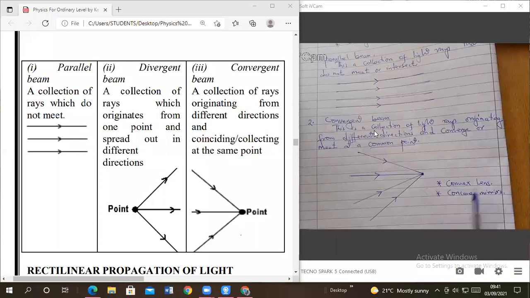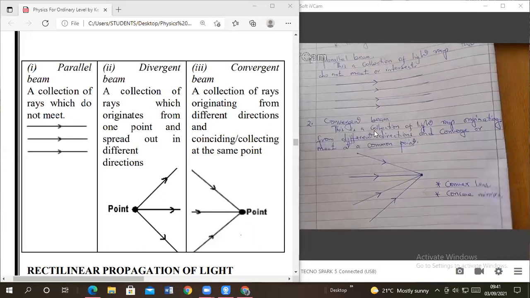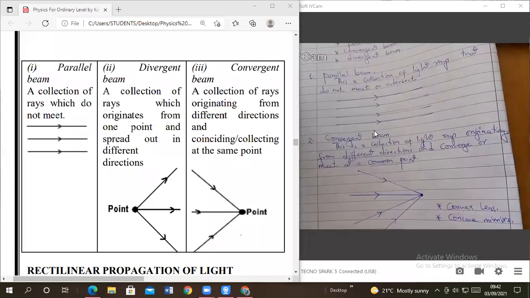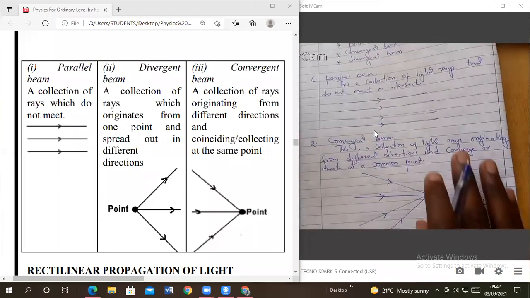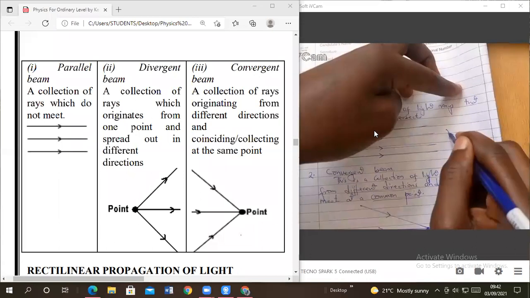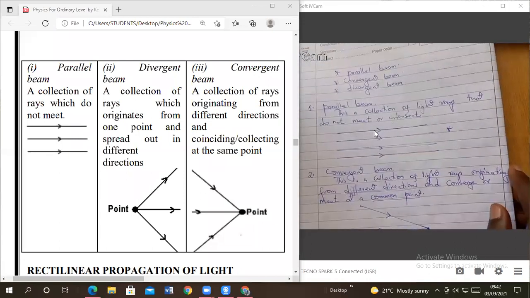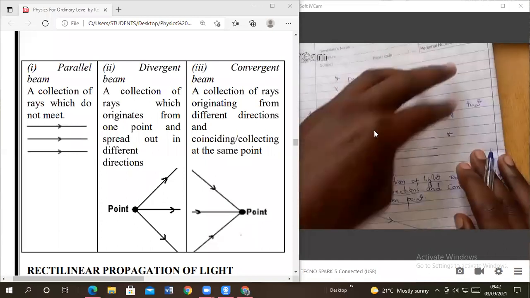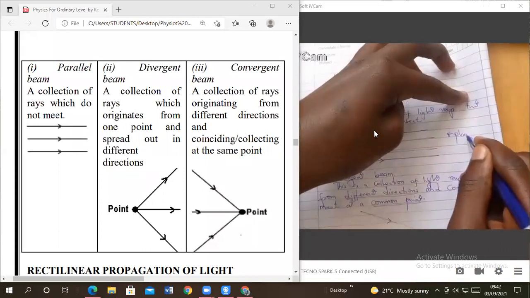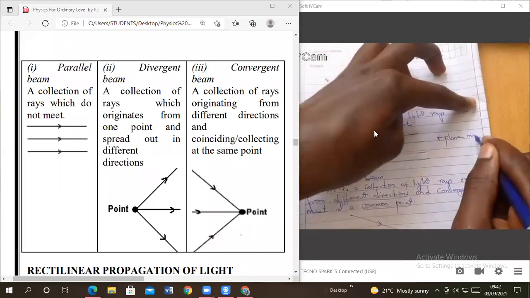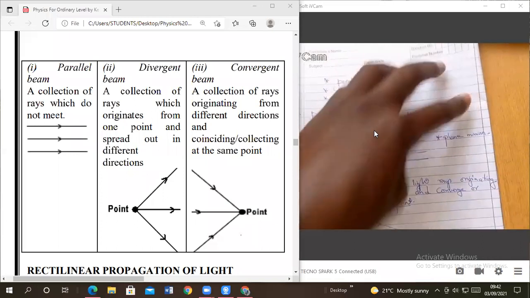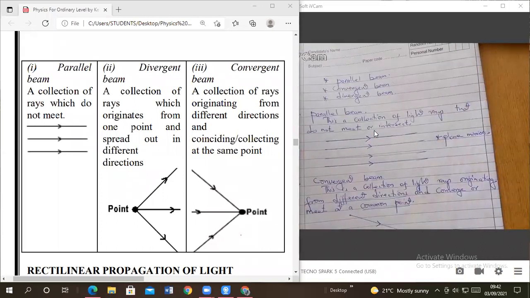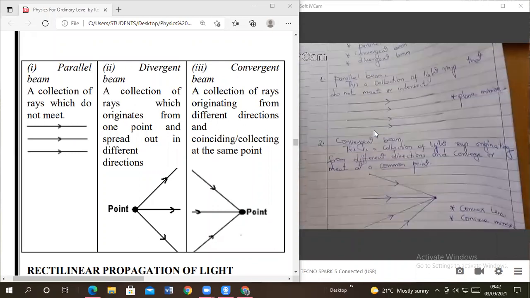For convergence, we have convex lens, then concave mirrors. What about parallel beams? What are the examples of the sources which give us parallel beams? Here we have plane mirrors. Are we together, members?